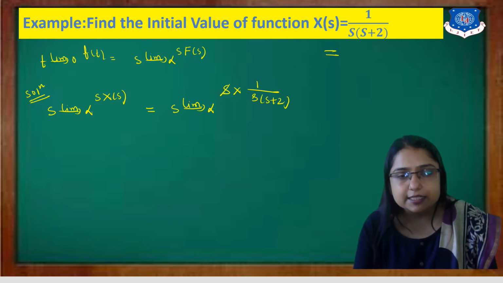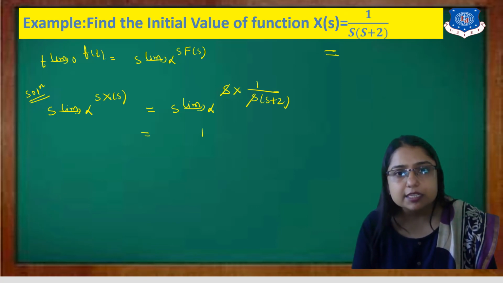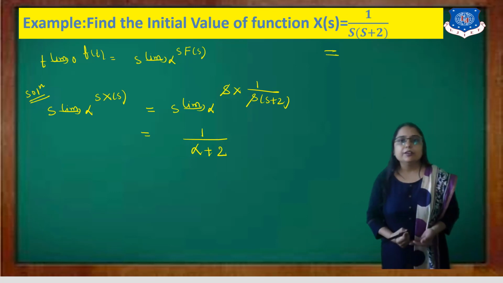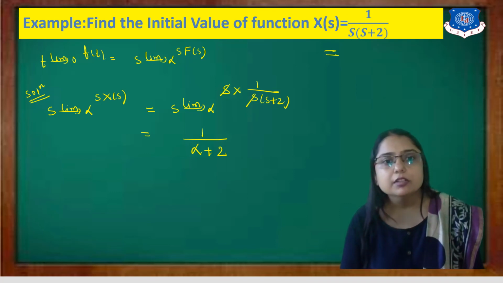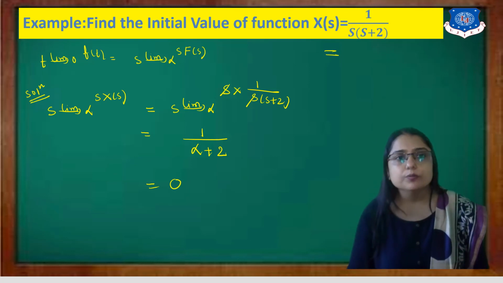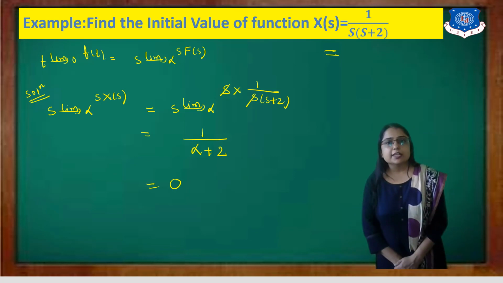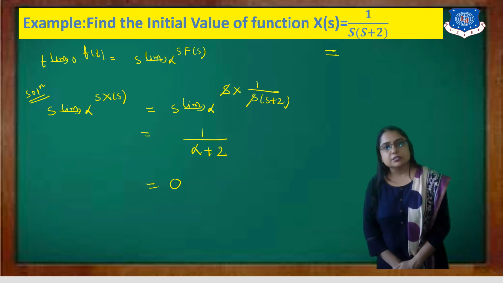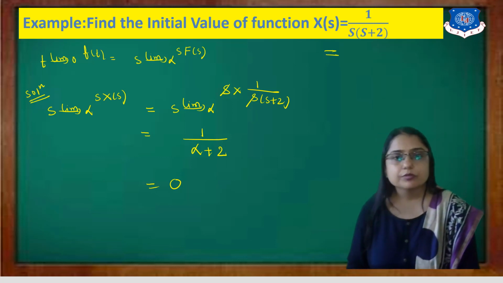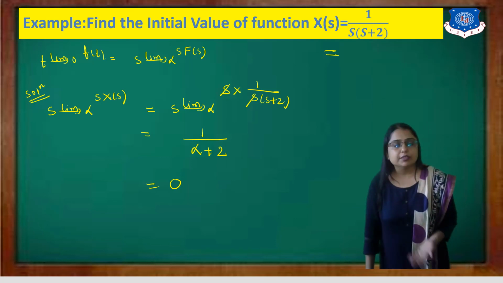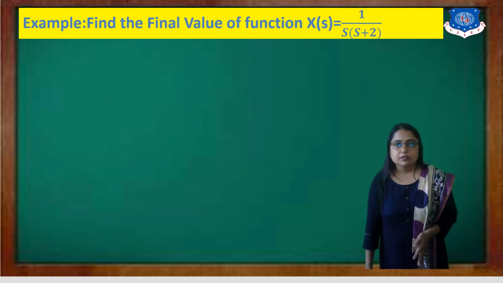Now you put s equal to infinity: infinity plus 2 is infinity, and 1 by infinity equals 0. So the initial value of the function is 0. Just perform these two steps and you will get the answer.